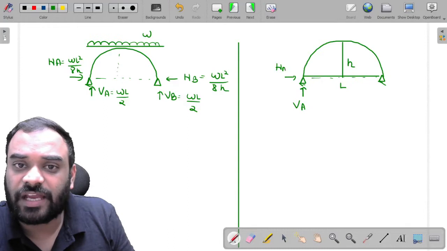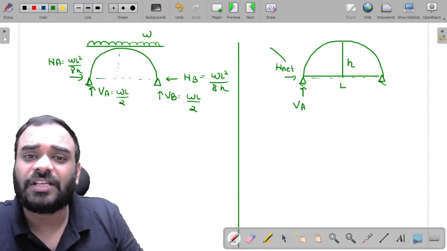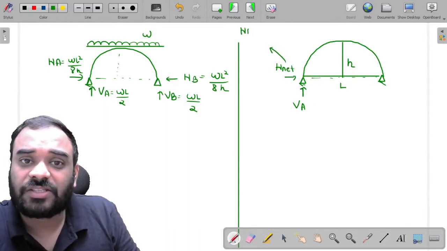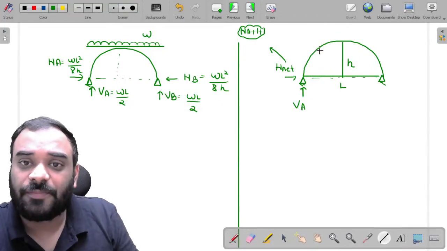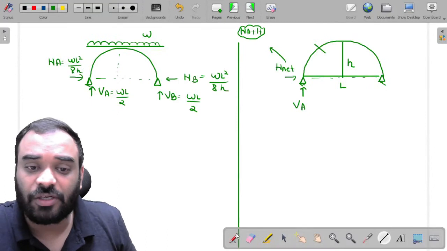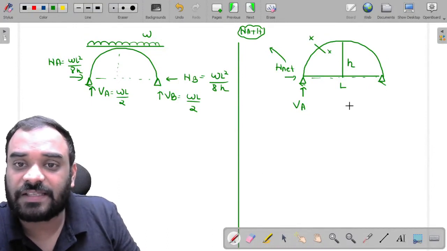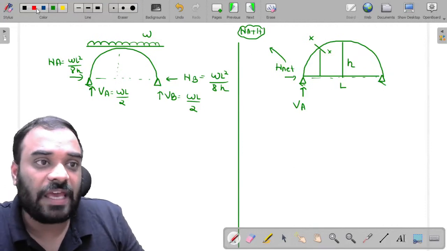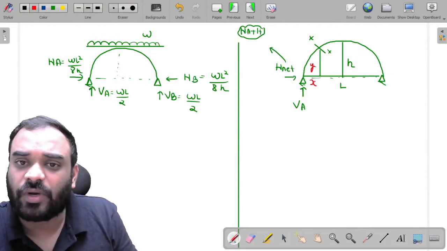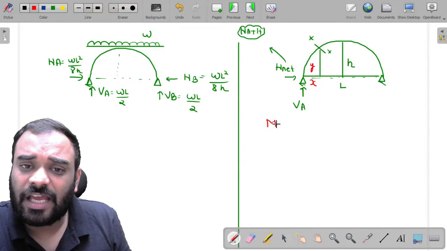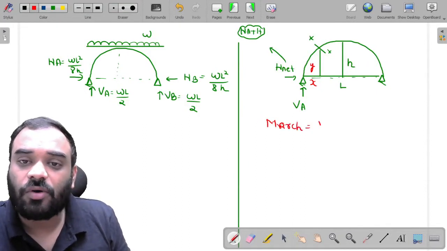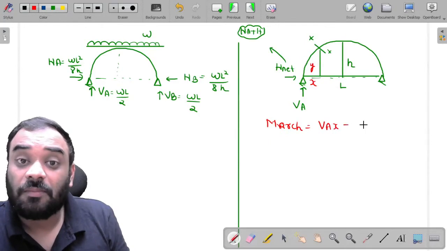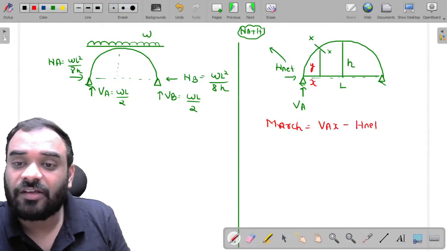Let us consider this is H net. And H net is equal to how much, sir? It is equal to HA plus H, right? So my dear friends, if you want to find the value of bending moment at this particular location, let us consider section XX. So we have to consider this particular distance, which is X, and this one is Y. Now tell me guys, can I write M_XX, or we can write M arch moment, is equal to how much? VA into X minus H net into Y.